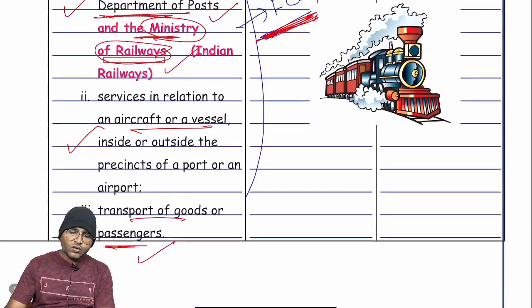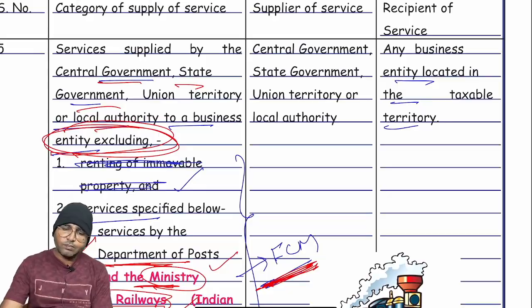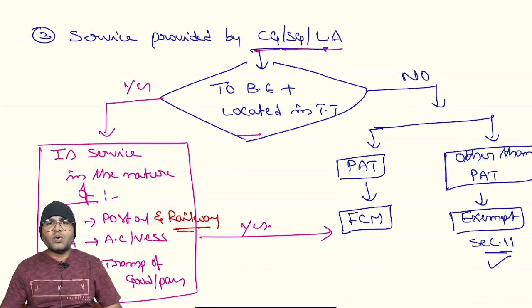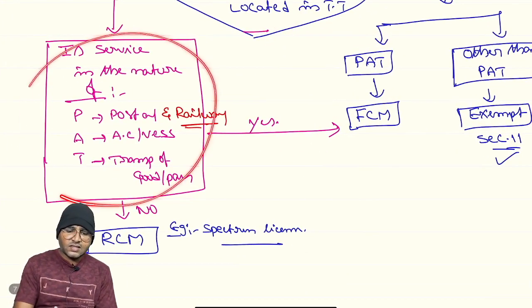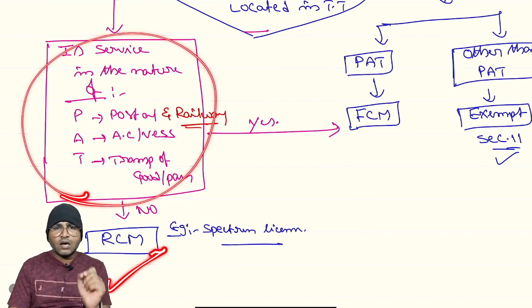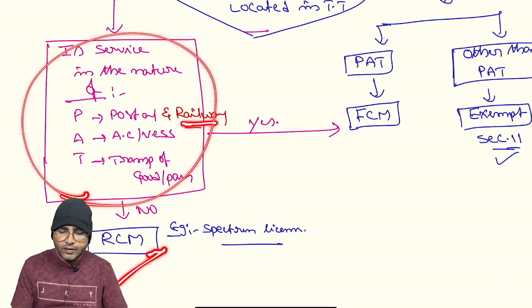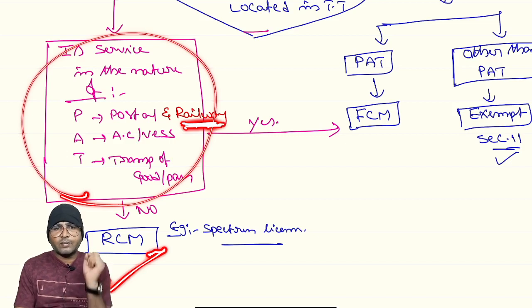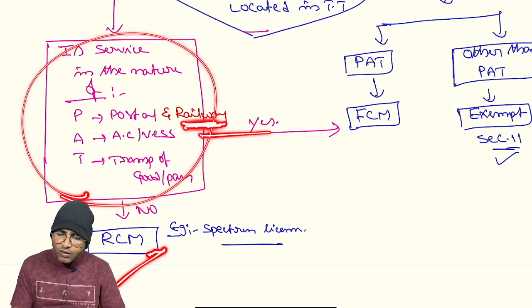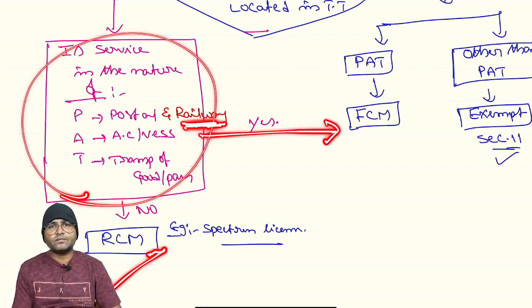Are you clear? First, entry number 5 concerns a simple provision where services are provided by CG, SG or local authority to a business entity located in the taxable territory. In case of services other than these three, reverse charge mechanism applies. Now, one more is also added here: services provided by the railway, forward charge mechanism applicable, right?